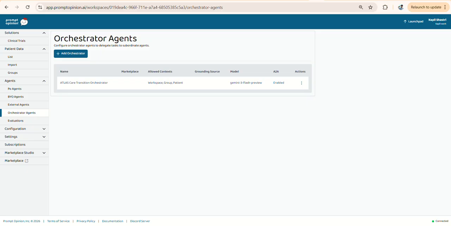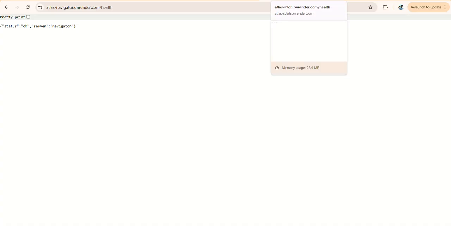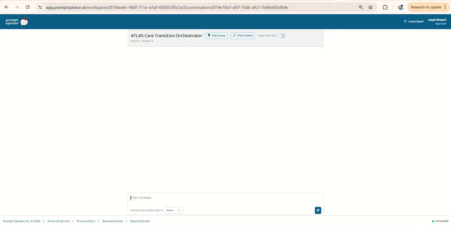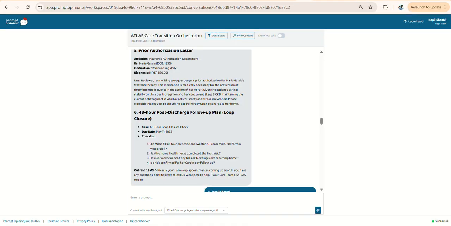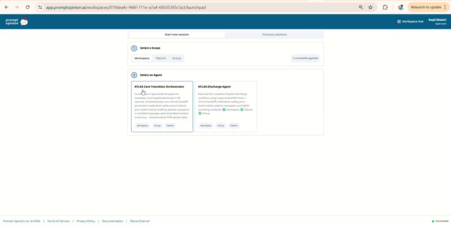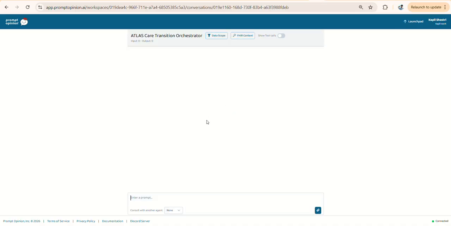Let me tell you what Atlas does. Atlas is a six-agent system with an orchestrator. All the six agents are deployed on MCP servers, as you can see here. Now let me show you how our project works. I click Launchpad, then Atlas Care Transition Orchestrator. This is our main project, and I'll write the prompt here.